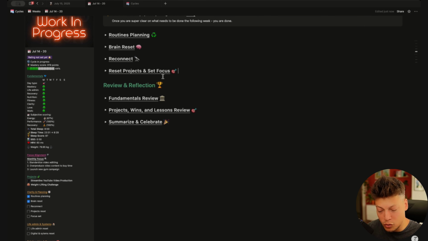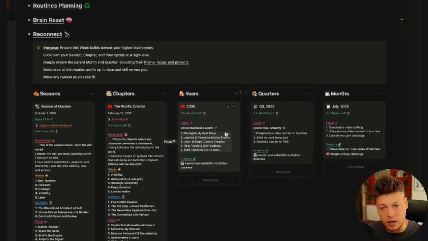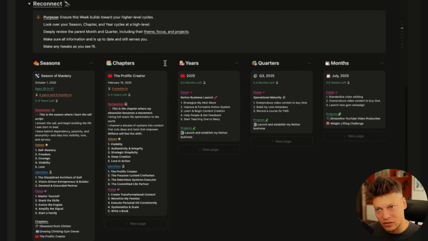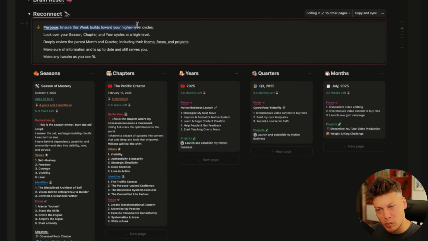So if you're doing your planning for the month, obviously before doing that, you want to reconnect with your quarter. And if you're doing your planning for the year, you want to reconnect with your chapter of life and season of life and so forth. So in this case, in the reconnect section for the week, what we really want to be focusing on are the months and the quarters. So every single current cycle in my system is shown here. The purpose is to ensure that every single week builds towards your higher level cycles.